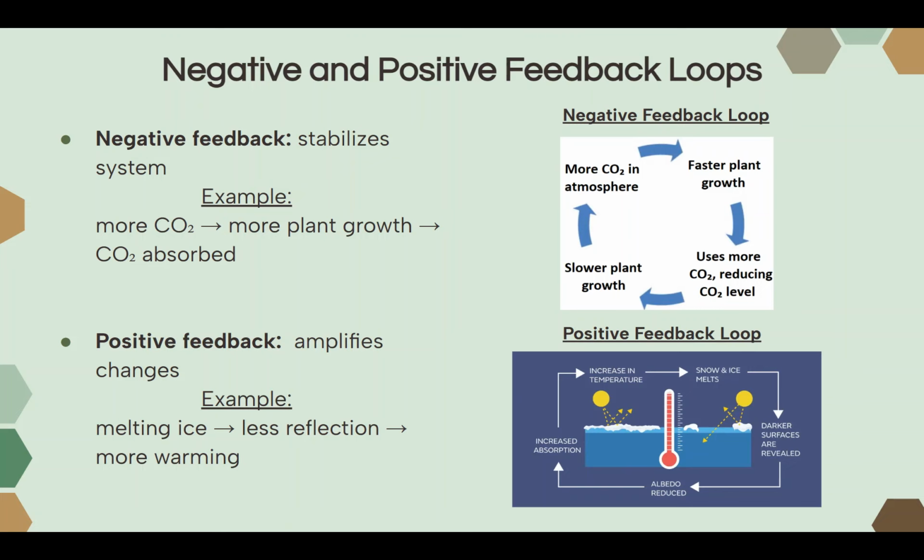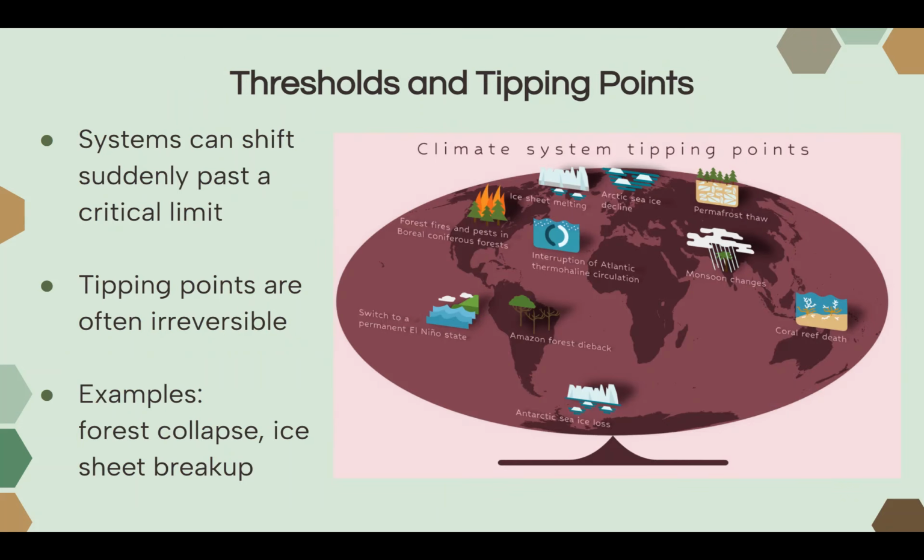So these are the two types of feedback loops that we currently see in the Earth's system. Now, even though the Earth knows how to stabilize itself, it does have certain thresholds and tipping points. Systems can shift suddenly past a critical limit. Currently, through our human activities, we're causing many changes to the Earth's surface, and the Earth does know how to stabilize itself, but only to a certain point. If we pass that point, what we call a tipping point, then these changes are often irreversible. The Earth cannot always come back to stability, and this can cause permanent change.